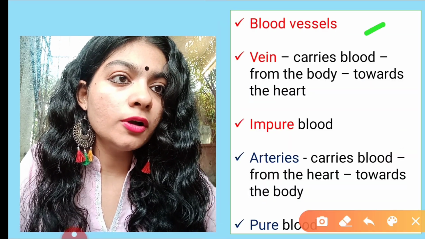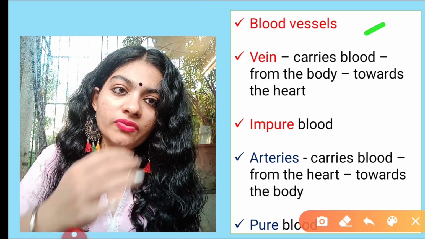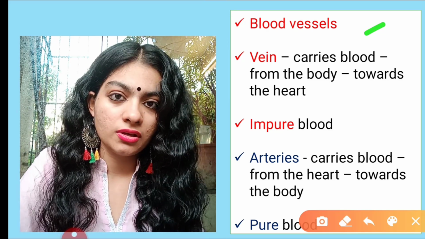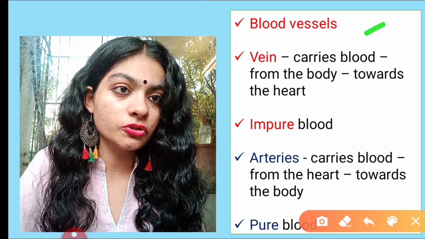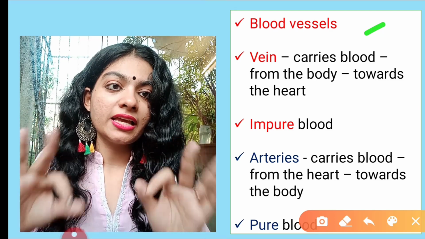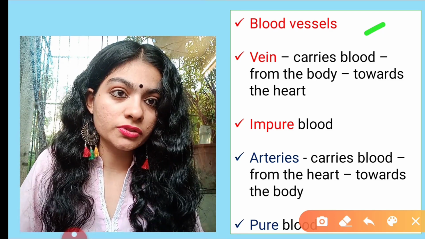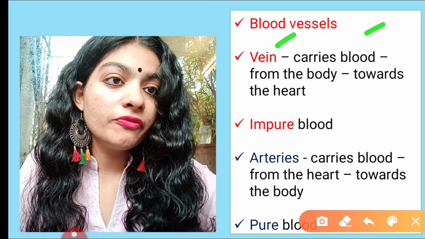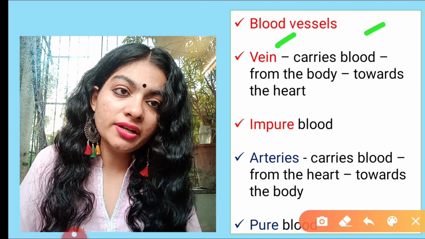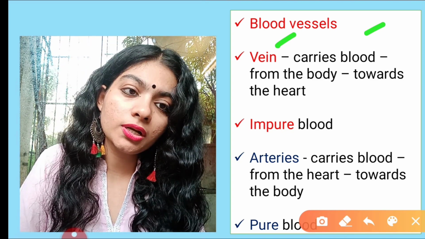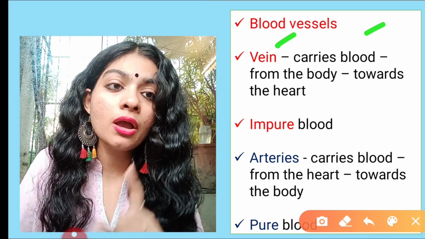Now talking about blood vessels. There are three main blood vessels: arteries, veins, capillaries. We will see arteries and veins, because they have specific important functions when it comes to circulation. Here is the catch. Here you have to remember very carefully. You should not get confused. Both veins and arteries carry blood. The only difference is veins carry impure blood and arteries carry pure blood.